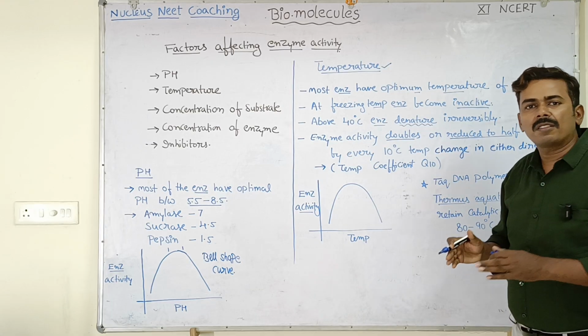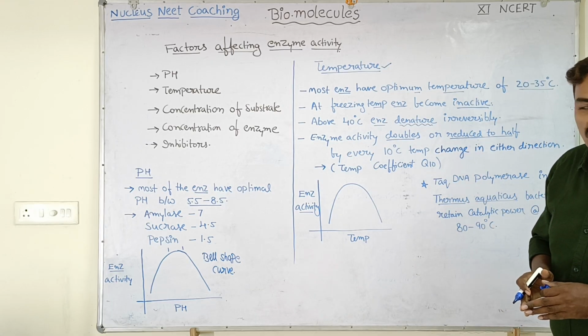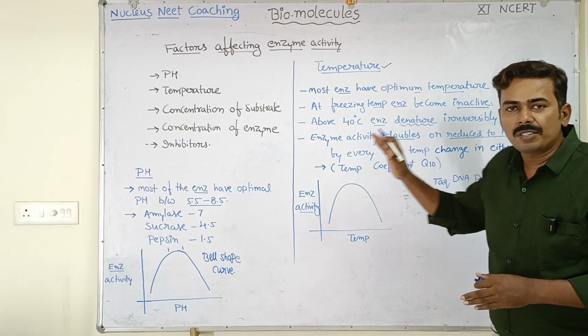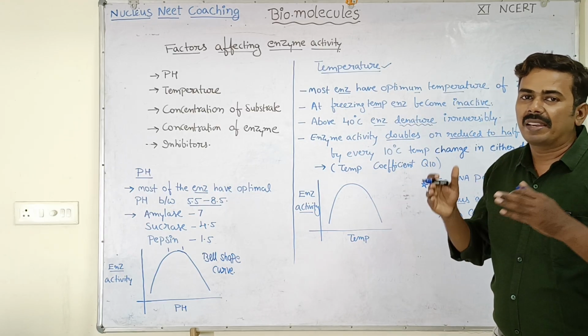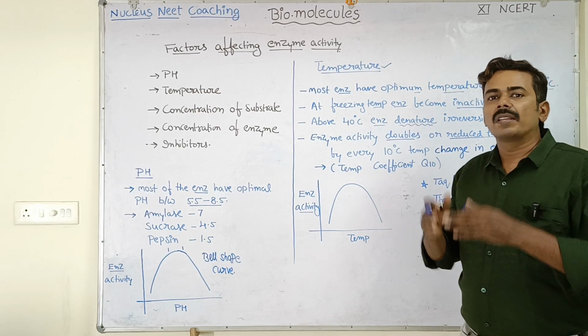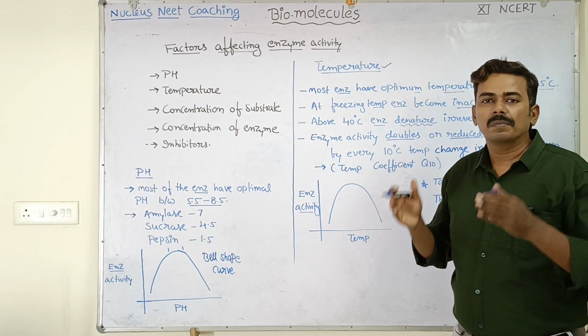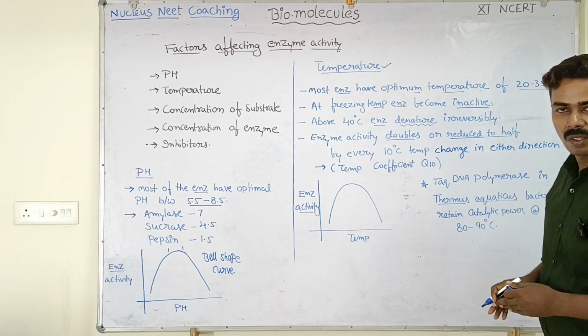Once the enzyme has undergone denaturation, if you bring the temperature back to optimum levels, the enzyme cannot become catalytically active. Why? Because the enzyme has already become permanently denatured.